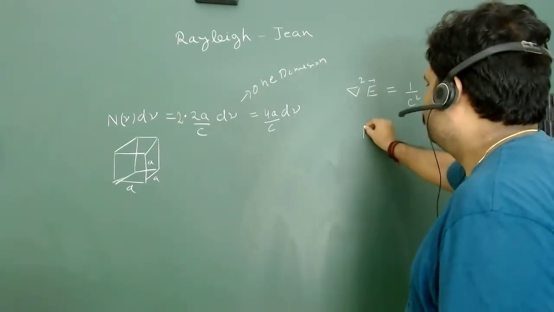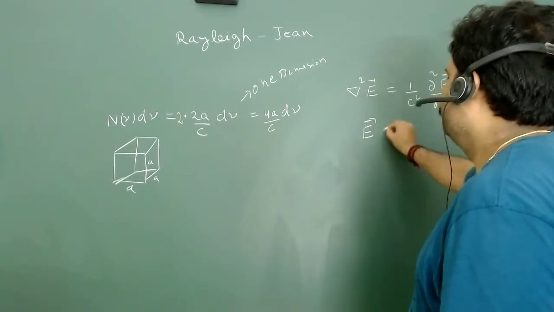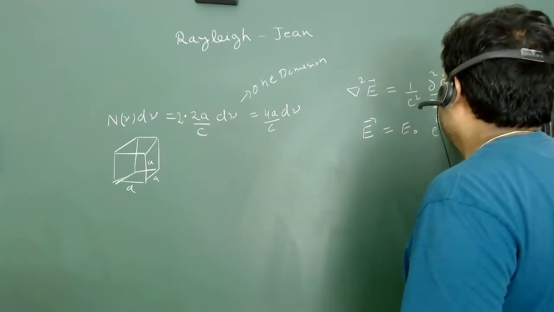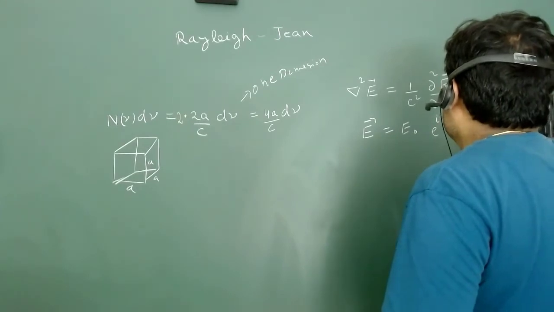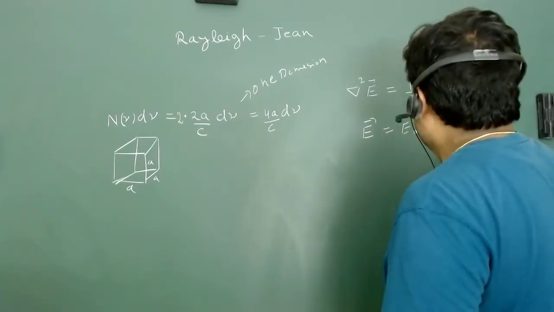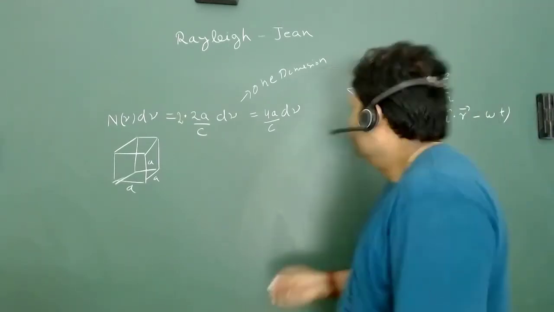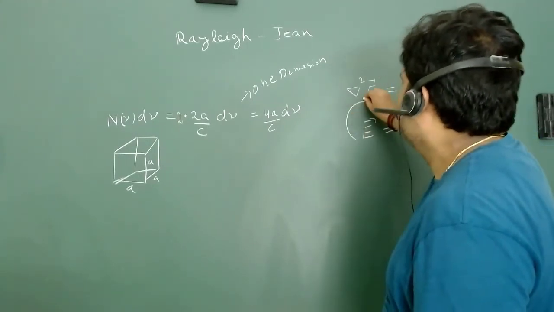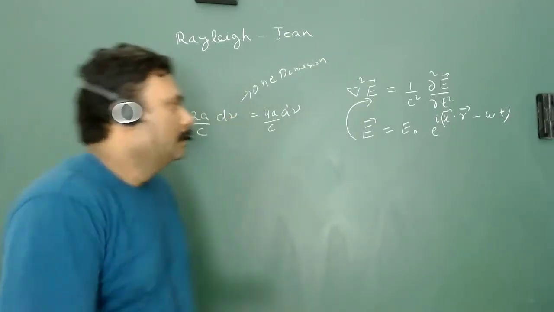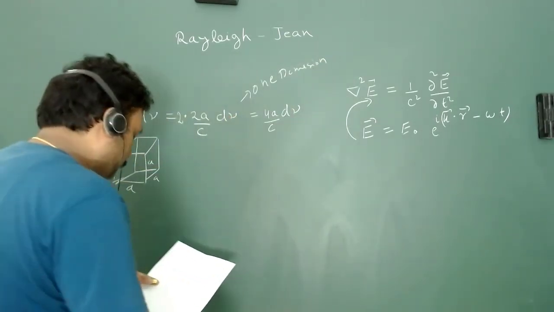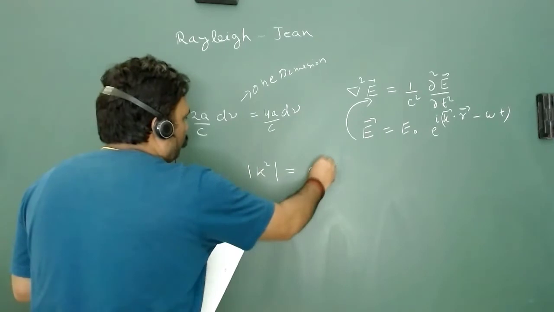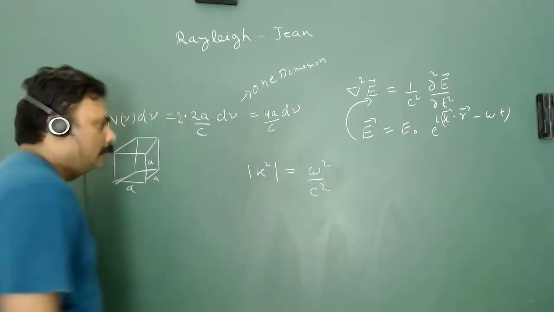So I can say that the electric field will behave like E naught e to the power i (k dot r minus omega t). So this is the nature of the electric field in 3 dimensions, where k is the wave vector in 3 dimensions. This wave must satisfy the wave equation, and then we get the dispersion relation: mod k square is equal to omega square upon c square.